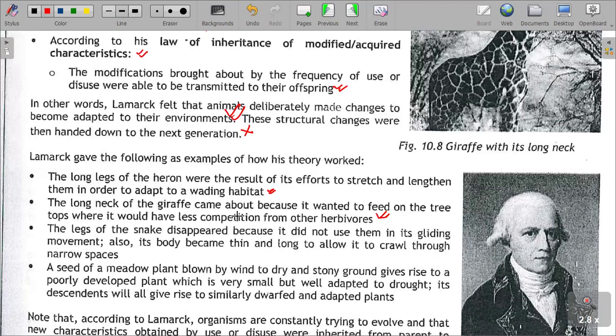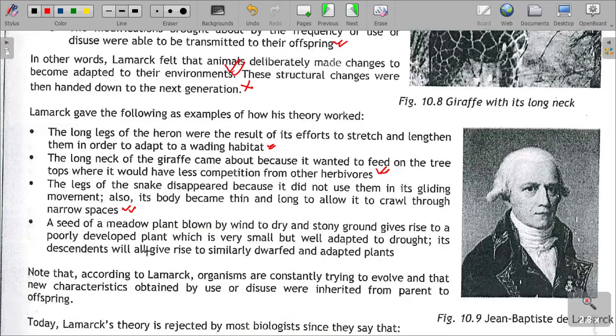The legs of the snake disappeared because it did not use them in its grinding movement. Also, its body became thin and long to allow it to crawl through narrow spaces. That is an example of another organism that Lamarck used. So what we are saying is that according to Lamarck's theory, organisms became what they are as a result of what? As a result of a desire, as a result of the competition which they were trying to escape.